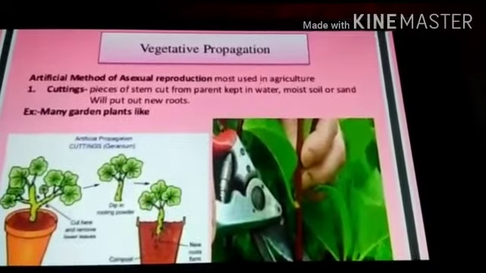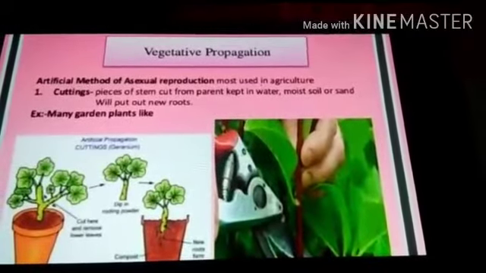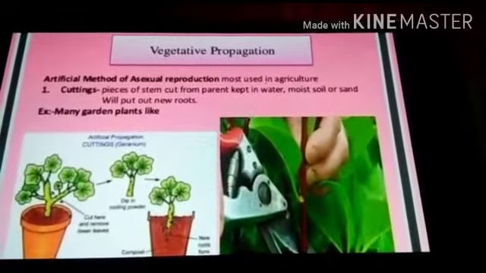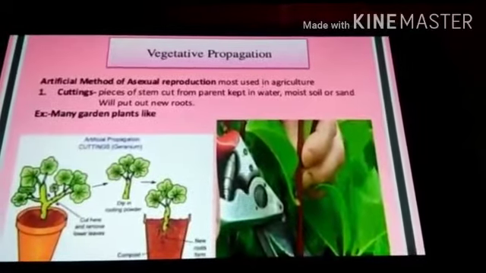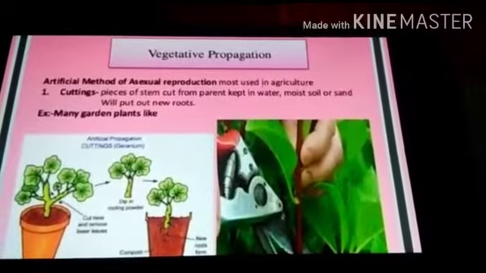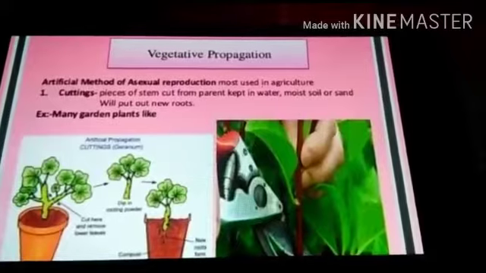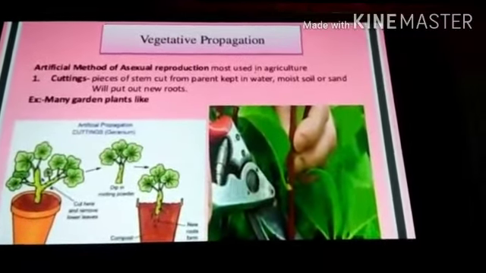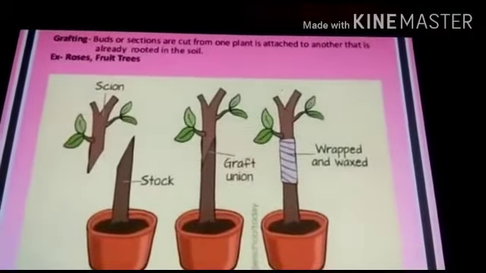Vegetative propagation can also be done artificially. This can be done by humans, and there are various methods of artificial vegetative propagation. The first method, cutting. Pieces of stem cut from the parent, kept in water, moist soil or sand will give rise to new roots. For example, many garden plants like money plants can be grown by this method. The second method is grafting.